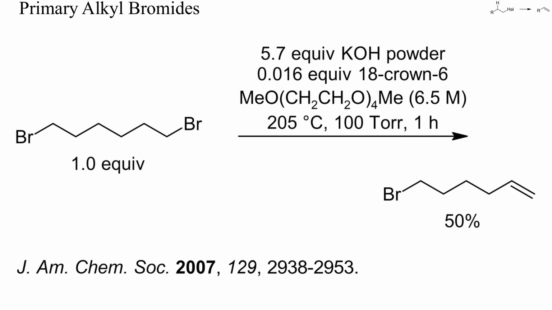Symmetric dihalides sometimes give acceptable yields of haloalkenes upon treatment with bases, as in this example. Again, the elimination was conducted at a high temperature, also to distill off the product and thus prevent twofold elimination. An excess of potassium hydroxide was the base, in combination with a crown ether and tetraglyme as a solvent.